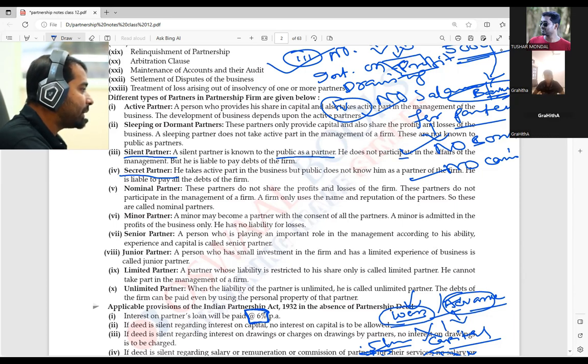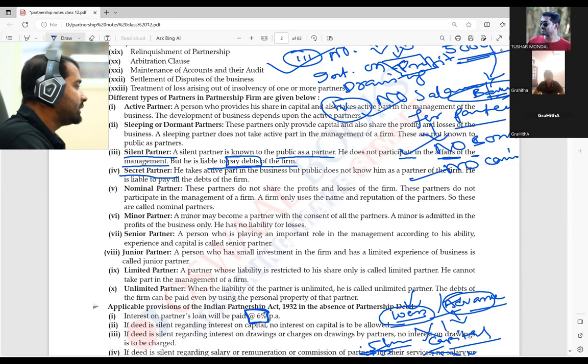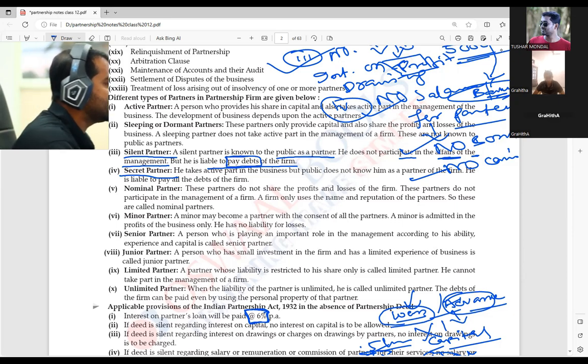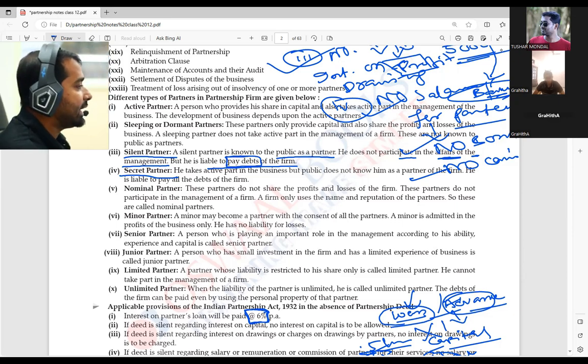He does not participate in affairs of the management, but he is liable to pay debt. This point is very, very important. Debt in the sense that any time the partnership firm is going to be dissolved, or wound up, at that time the person is also liable to pay the amount.